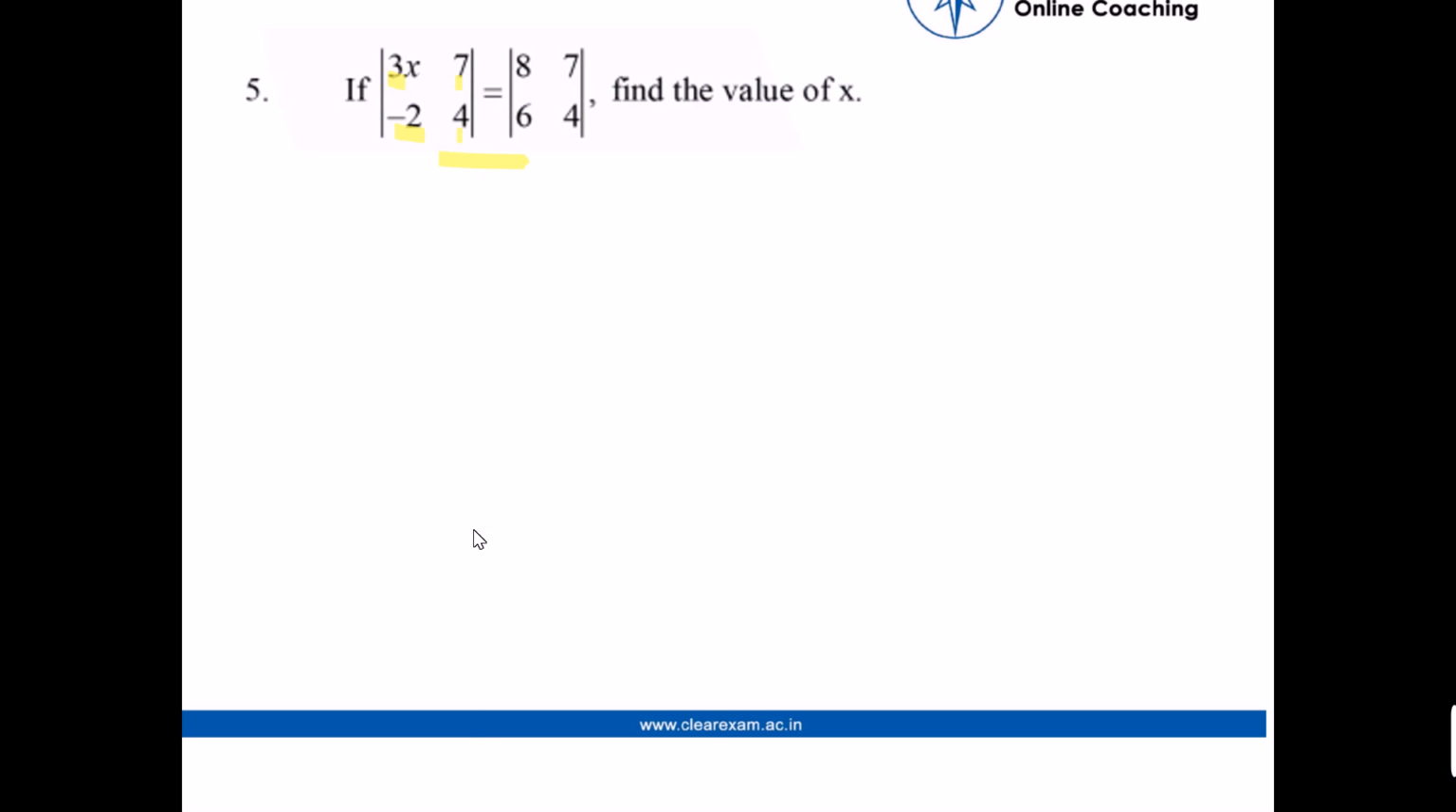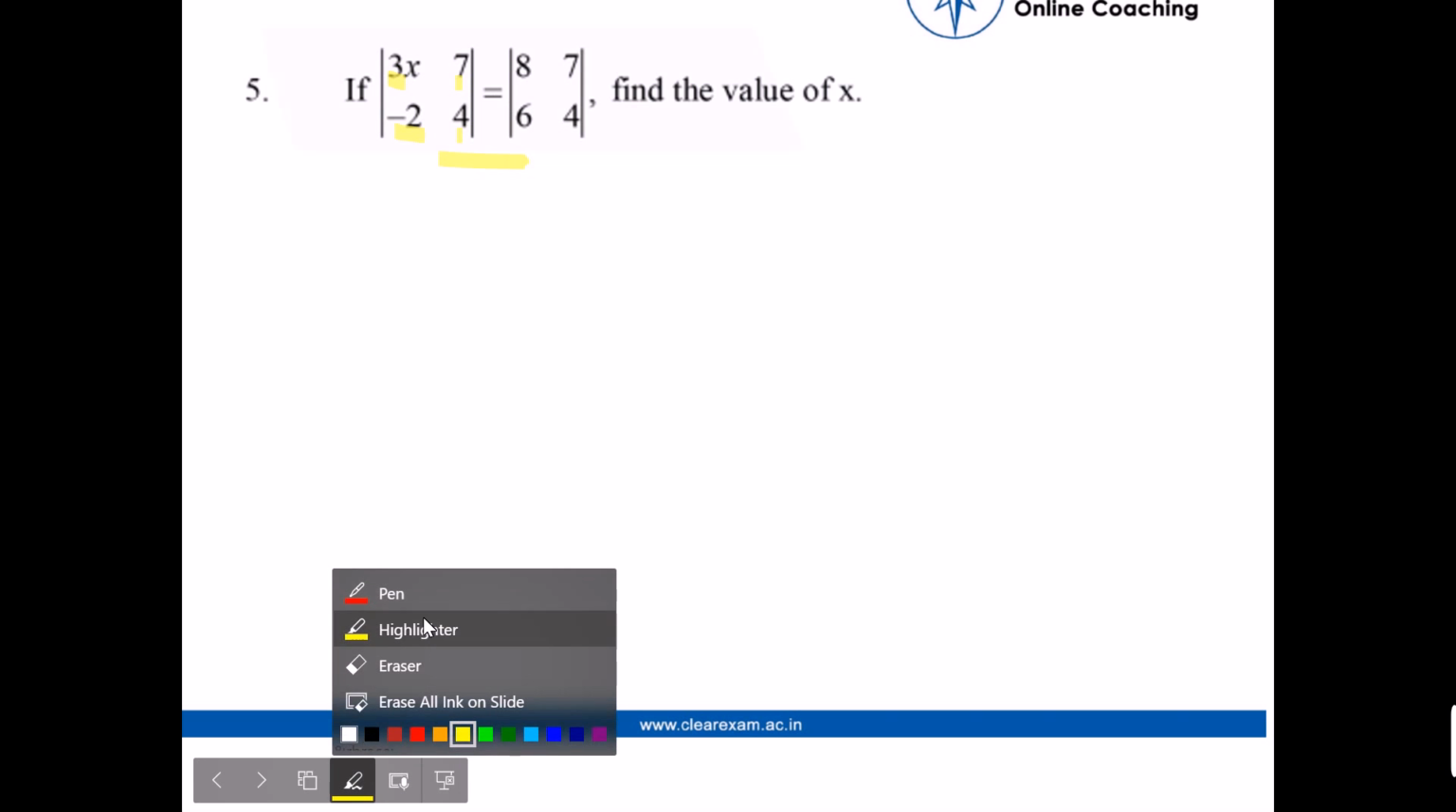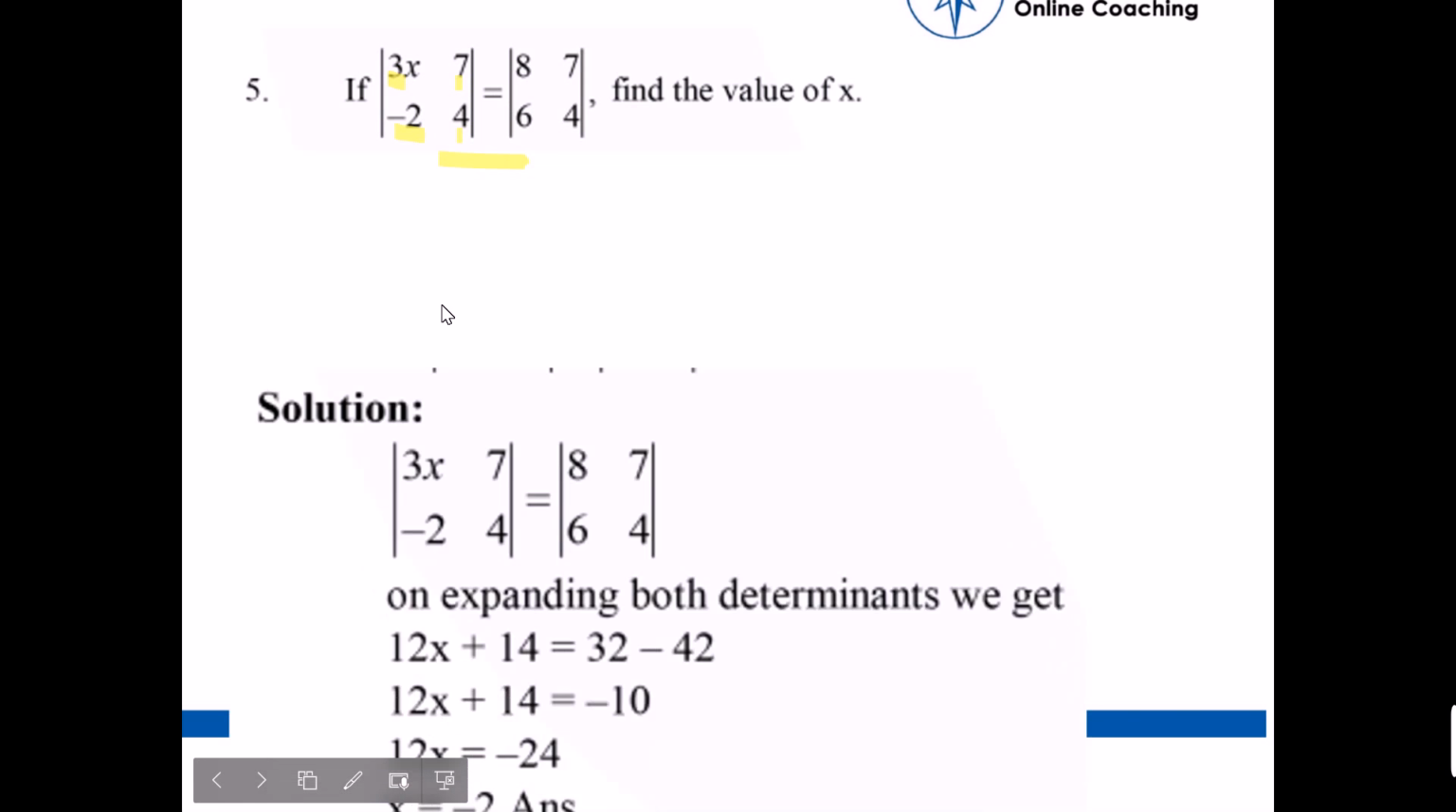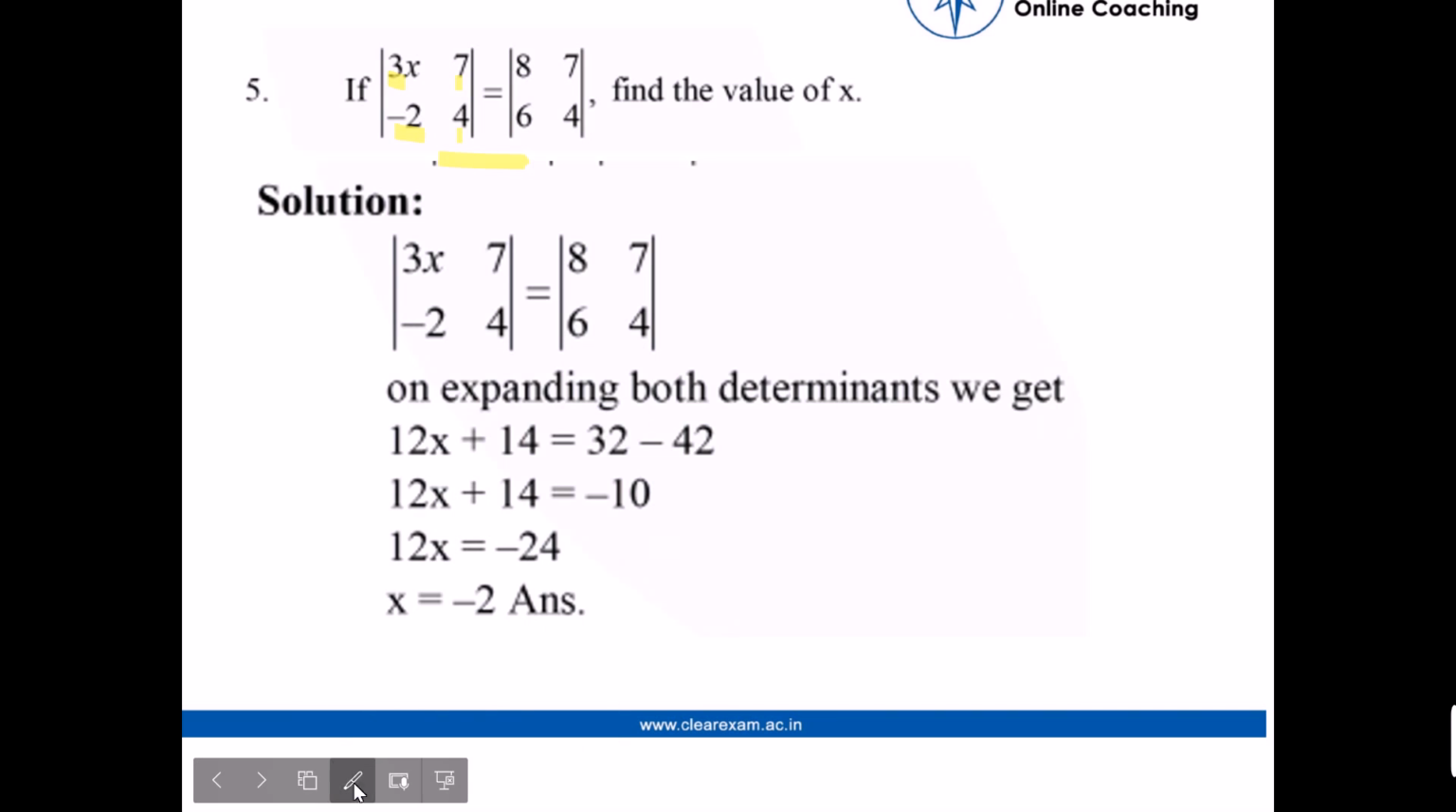So let's jump into the answer. So here is the solution. These two matrices are equal, as given. So we just expand both determinants. How do we expand? It's simple. We just multiply the first and last elements, and minus the product of the second and third elements of the matrix.